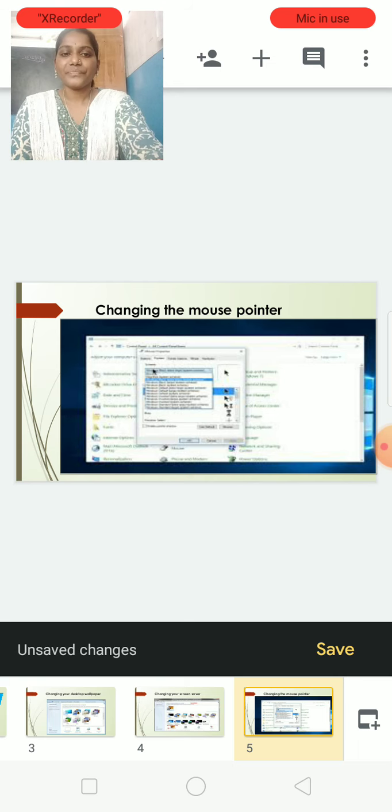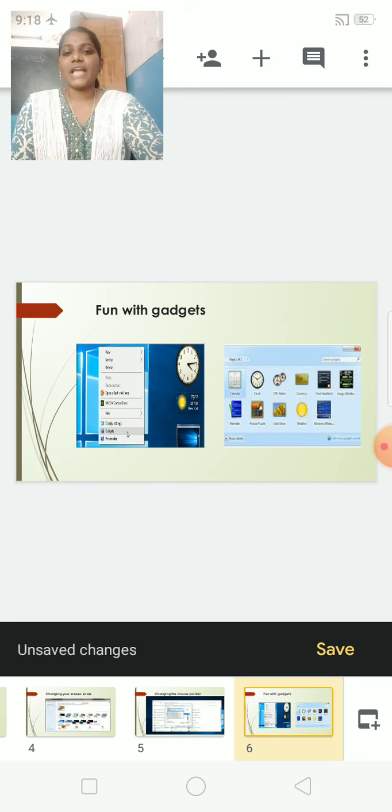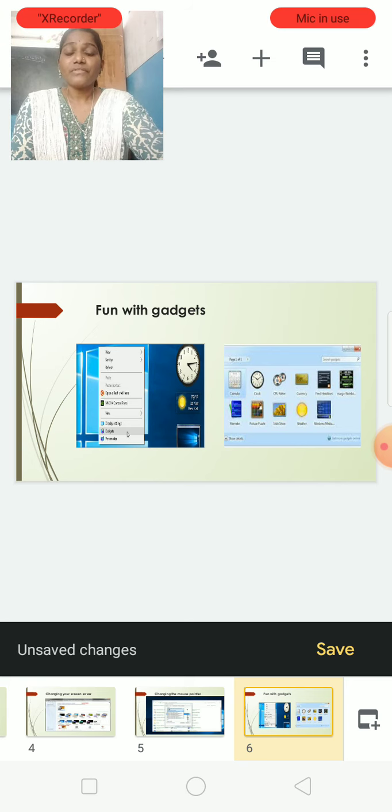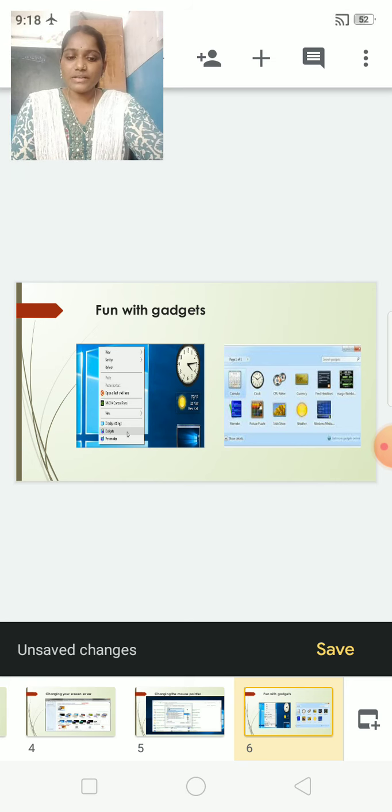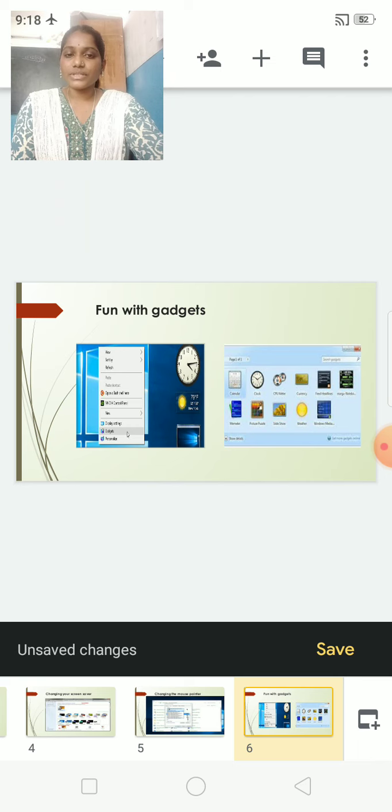Okay children. Now next we will go to fun with gadgets. Where are gadgets located? The gadgets are the same: right click the mouse on the desktop, and the same menu will open.